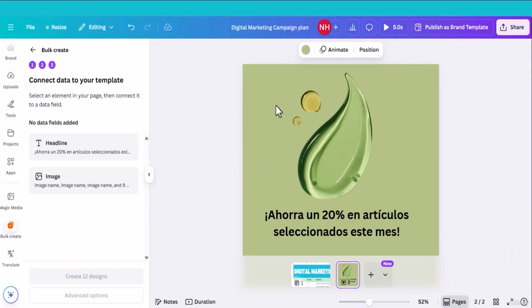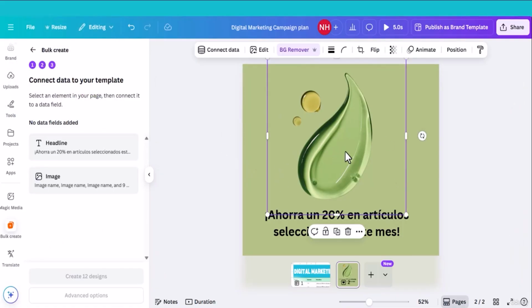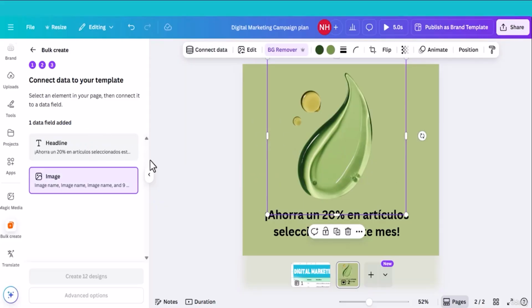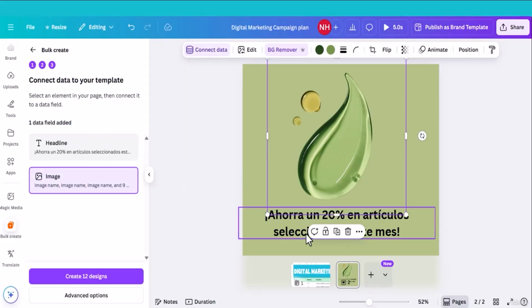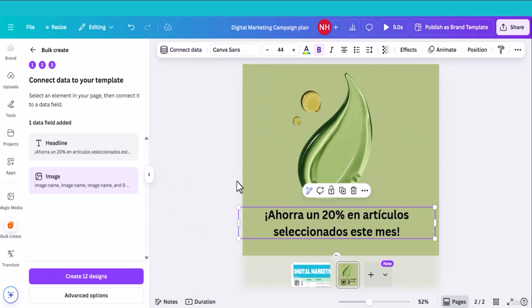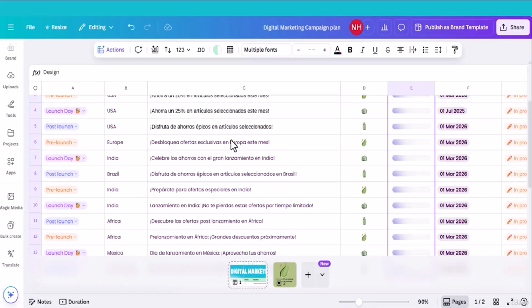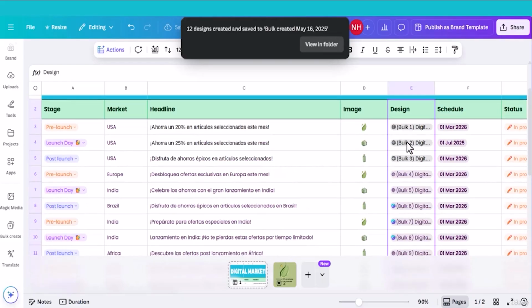Now I will connect the data. Click the image and connect data. Now click the text, connect data, click headline. Now I will click create 12 designs. While Canva is doing the hard work for you, 12 designs in the blink of an eye.